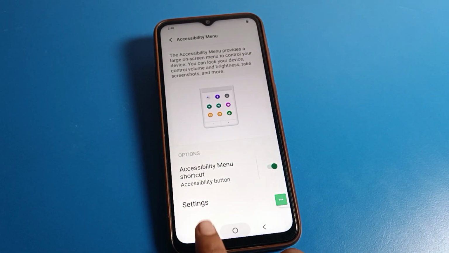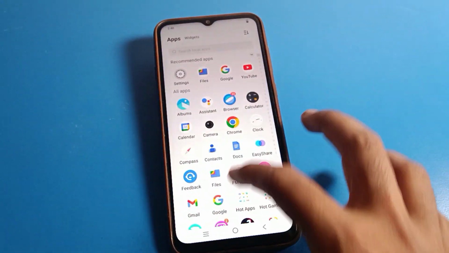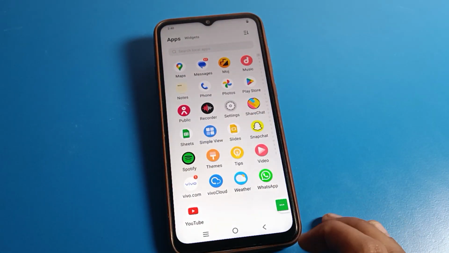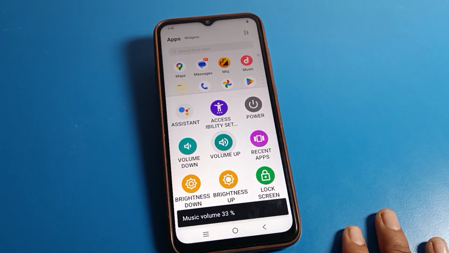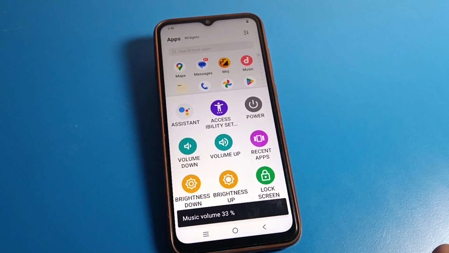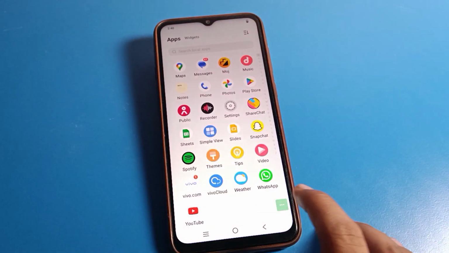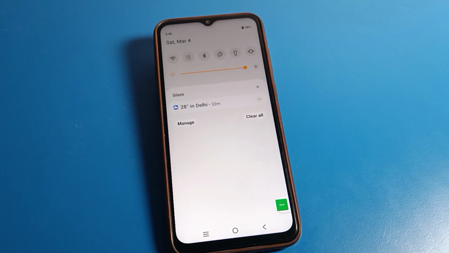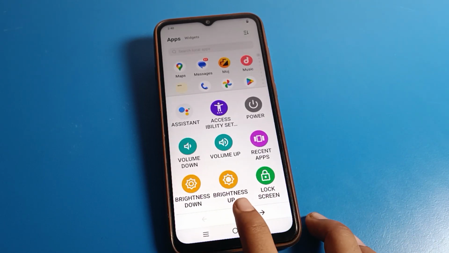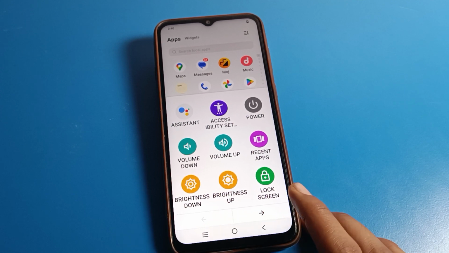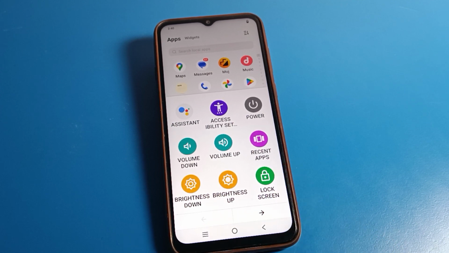Now come back, and we will close the app. Friends, you can see this three dot on your screen. Click here, and you can see assistant setting, accessibility setting, power setting, volume down, volume up. If you want to decrease or increase your volume, you can do it from here. You can check your recent apps and your notifications. There are many settings. You can increase or decrease brightness. If you want to lock your screen, you can lock your Vivo phone screen without clicking any button.